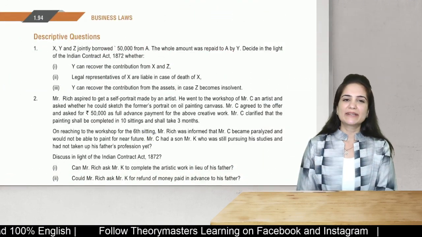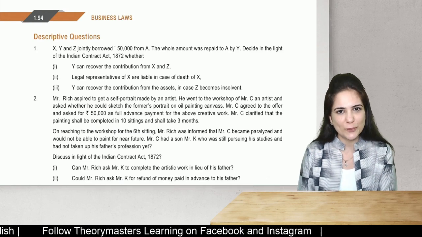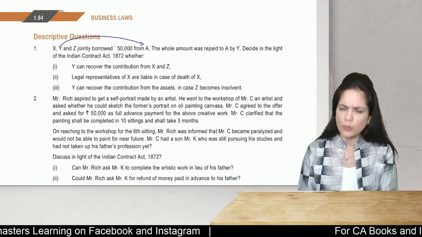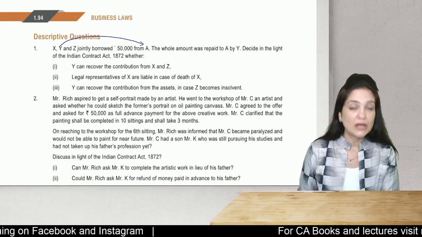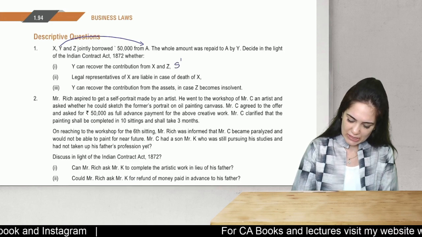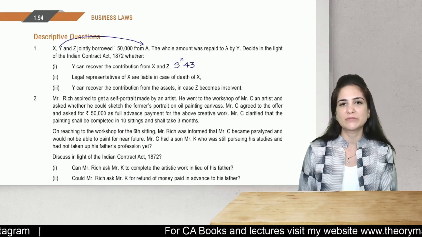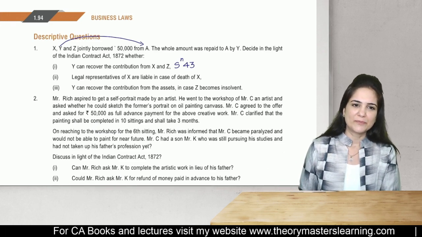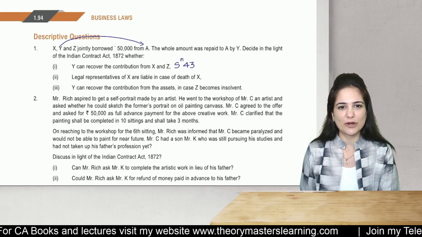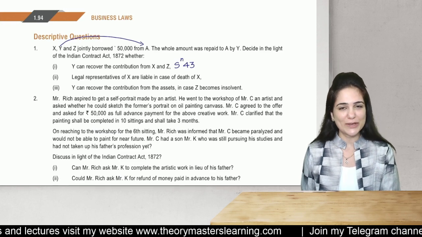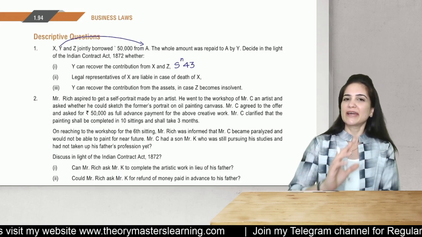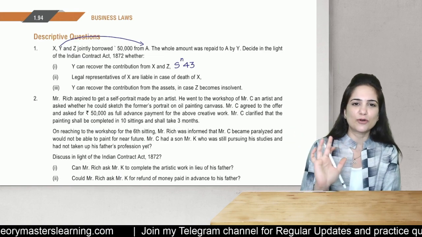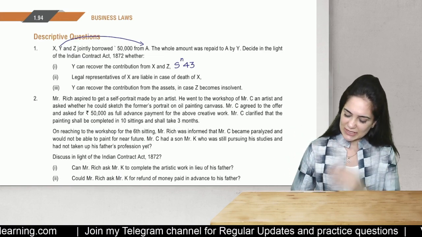So, X, Y, Z have jointly borrowed rupees 50,000 from A. The whole amount was paid to A by Y. Can we compel any one joint promiser to pay the entire amount? Yes, he can do so. Section 43. We can compel any one joint promiser because their liability is joint and several. So what if Y has paid? Can he recover contribution from X and Z? Yes, that is also explained in section 43. So you will write that any one joint promiser may be compelled to pay the entire amount and then later on he can recover the contribution from X and Z. So that is section 43.